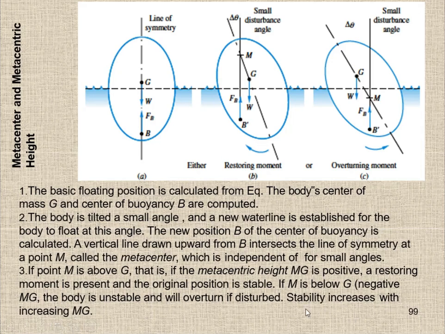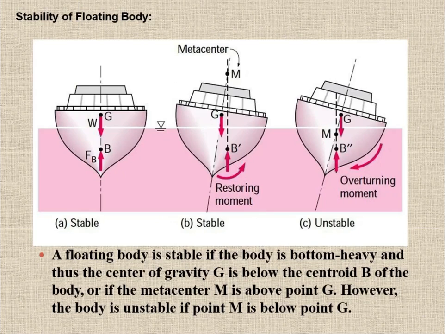So here we can see the stability increases with increase in MG. If MG is positive, the body will be stable. If MG is negative, the body will be unstable. If MG is bigger, the body will be more stable. So now let's see what the conditions of stability of a floating body are.